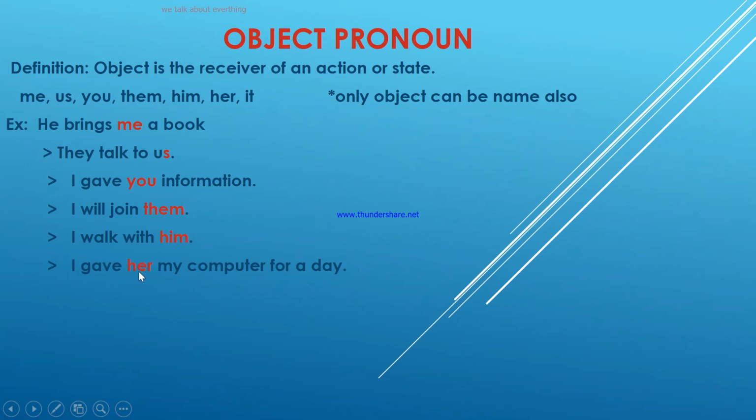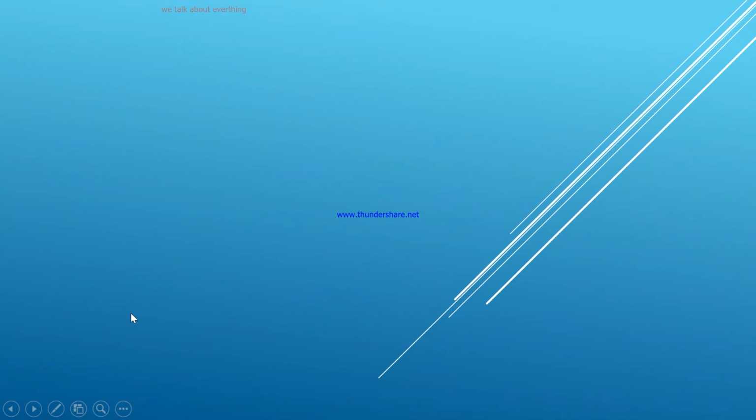The second one, I gave her my computer for a day. So she's receiving the action, right? I break it. Example, I'm pointing at my computer, right? My friend asked me what happened? Nothing, I just broke it. It means my computer, whatever it is, right? So we're done with object pronouns. Then we go to the next lesson.